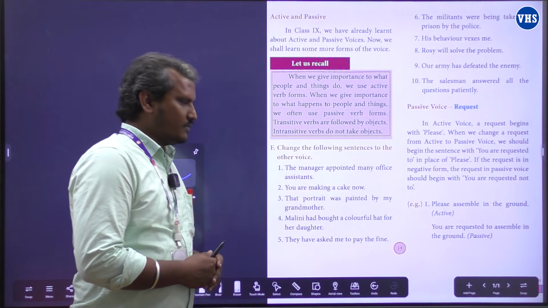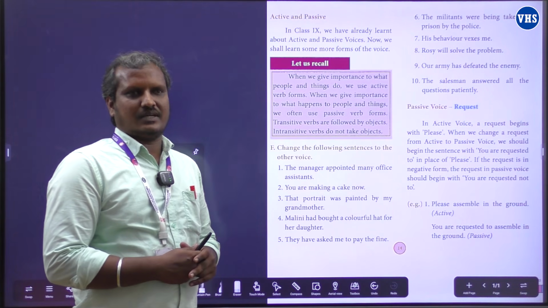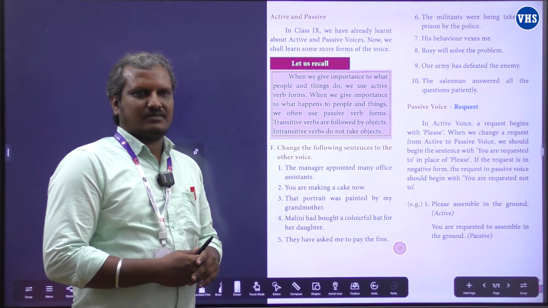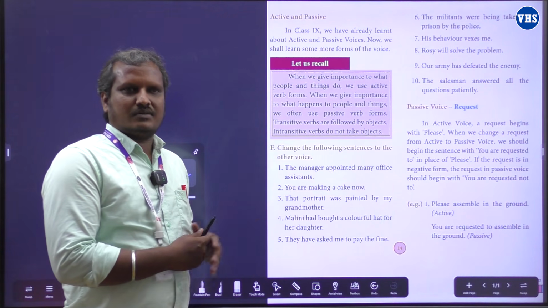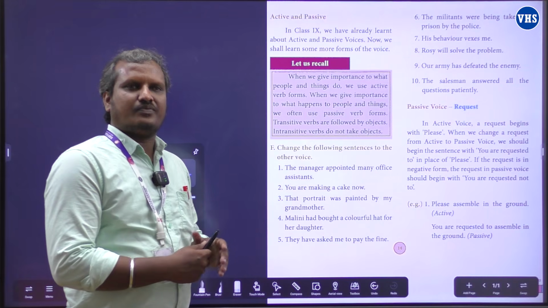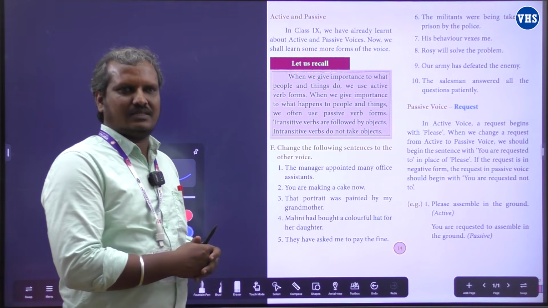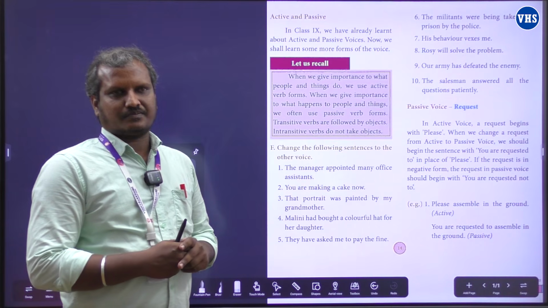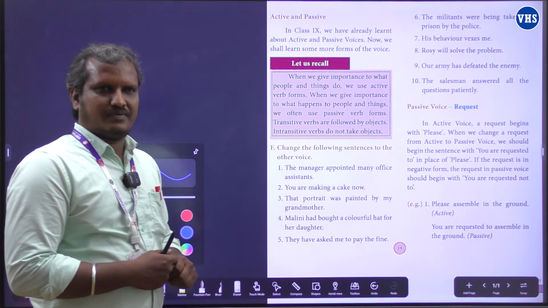So இந்த பேஜ் நம்பர் புக்கில் டெக்ஸ்ட் புக்கில் பேஜ் நம்பர் 14 எடுத்துக்கோங்க. பேஜ் நம்பர் 14ல book back exercise. We are going to learn the book back exercises. So if we are thorough with all the exercises, then we are sure we'll get 2 marks in the board exam. Now we'll go with the first question.